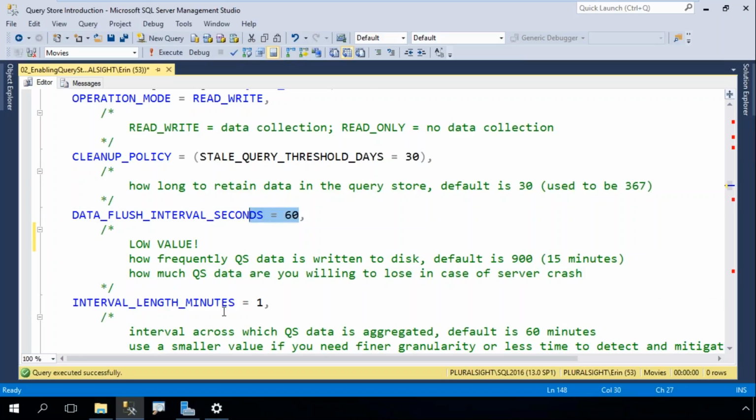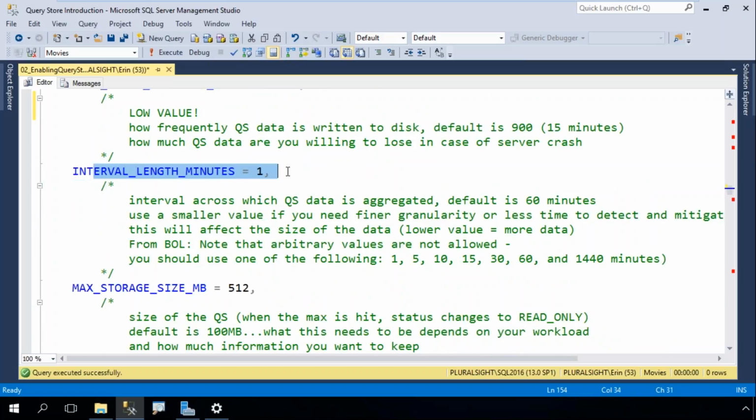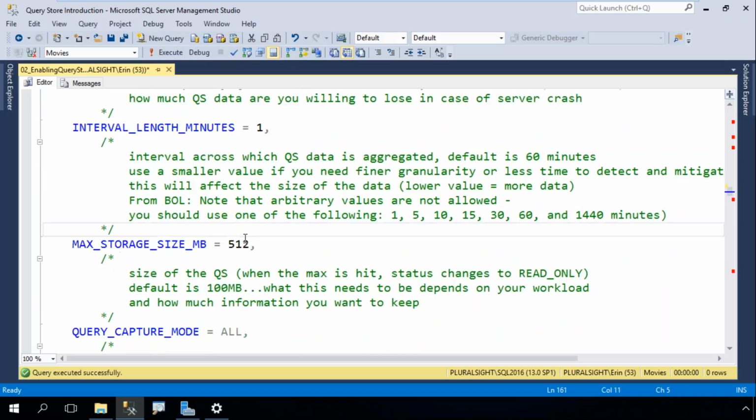60 is really low. As is this interval length minutes of 1, right? I'm aggregating my Query Store data across 1-minute intervals. That's really low. The default is 60. Here are the values to which you can change it, and these are fixed. I can only change that interval to 1 minute, 5 minute, 10, 15, 30, 60, and 1440, which is 24 hours. I think a good starting point is probably 15, and then see, do you get good information for runtime stats, and how does your Query Store storage look? Max storage size, here I'm setting it to 512. Again, you might want to set this up to 2 gigs.